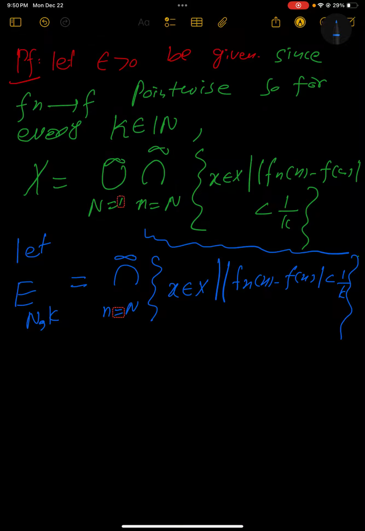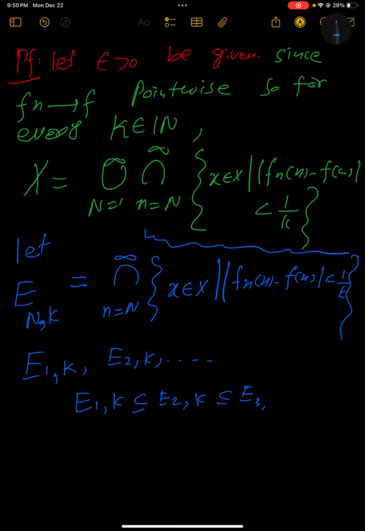Now what do we think? We are going to use a previous result as well, but I will definitely recall it. If N is equal to 1 we have E_1^k, if N is equal to 2 we have E_2^k, and so on. What kind of relation do we have? Clearly E_1^k contains E_2^k, which contains E_3^k, and so on.